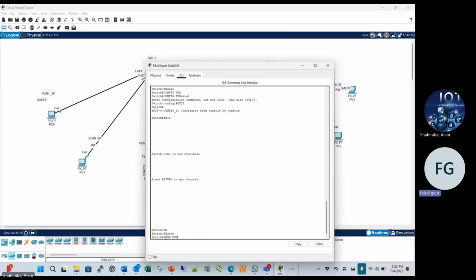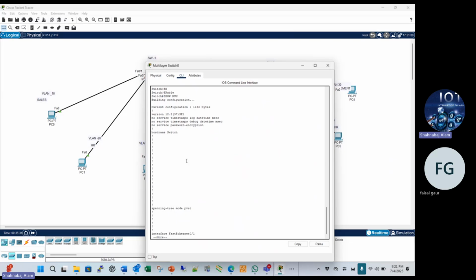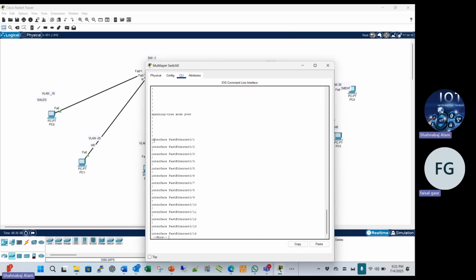So show run, and press enter. Then you are able to see what the running configuration on the switch is and what the port numbers are. All port configuration will show here. You can also see which port is configured. It means you will see everything there.